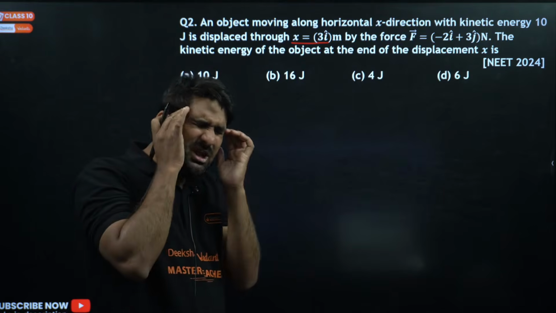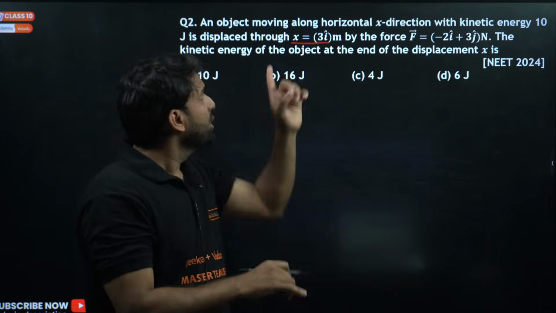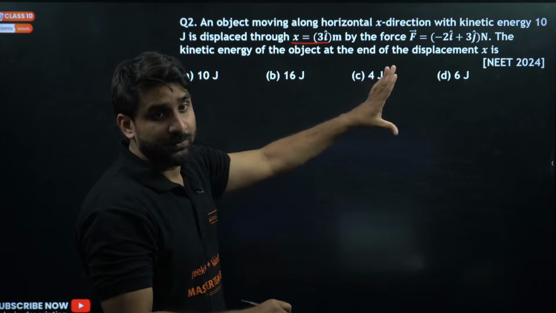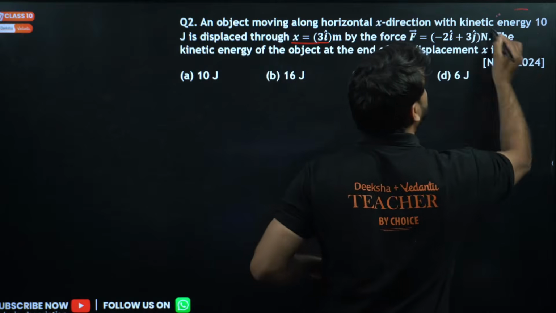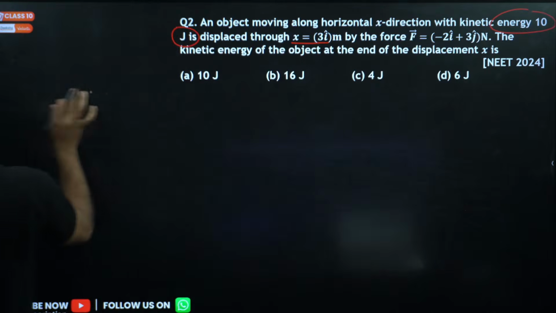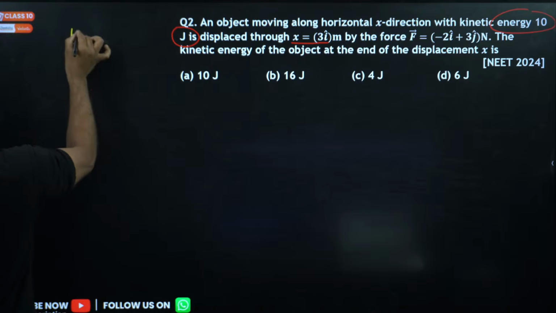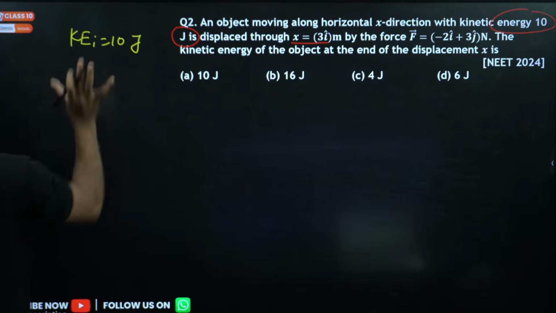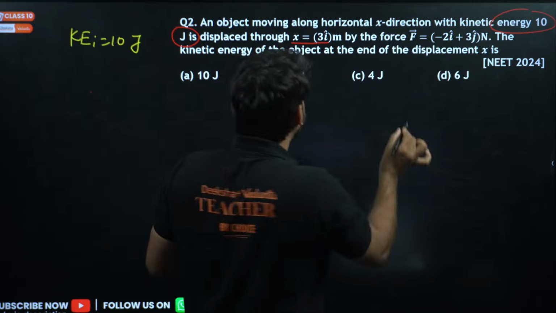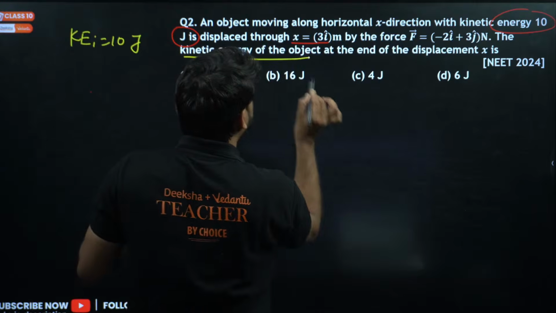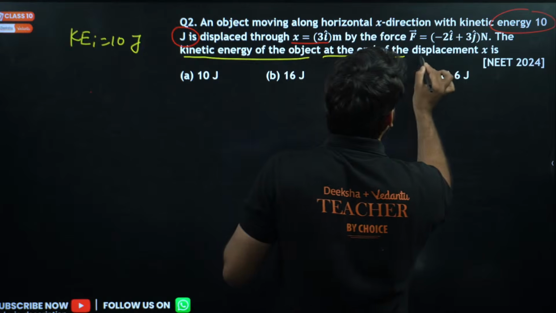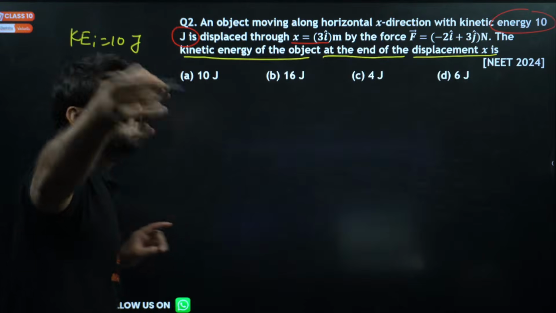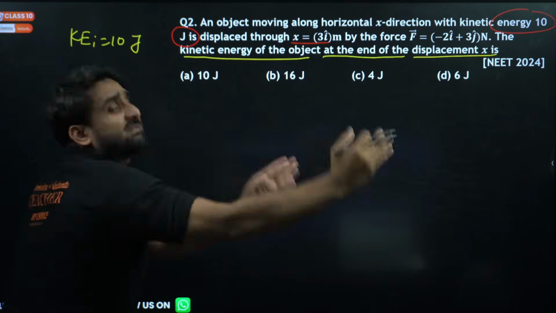Just look at the question. The object is already having kinetic energy of 10 joule, so this is the initial kinetic energy. And the question is asking what will be the kinetic energy of the object at the end of the displacement, means the kinetic energy after some time.